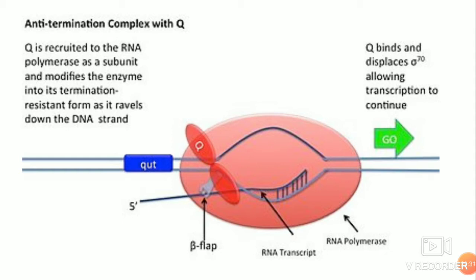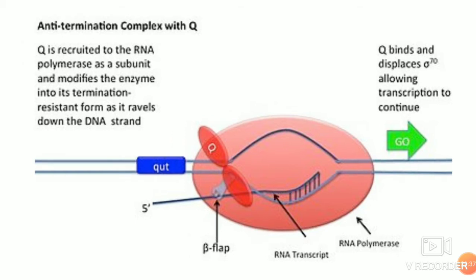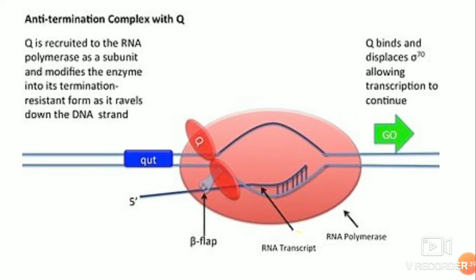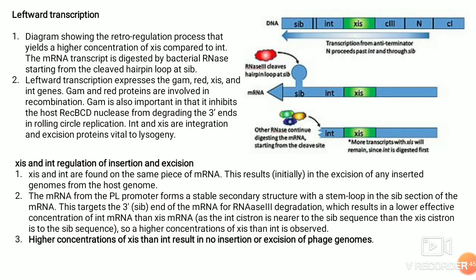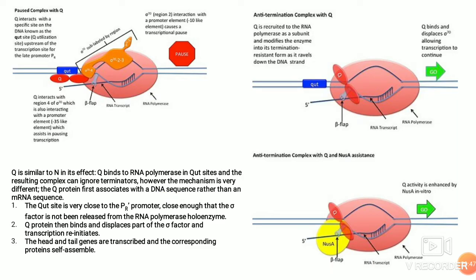If the sigma unit is there, the terminator regions are recognized and there is a stop. But because of this Q protein, it displaces the sigma 70, allowing the transcription to continue. So further, the transcription is not halted and it is continued.